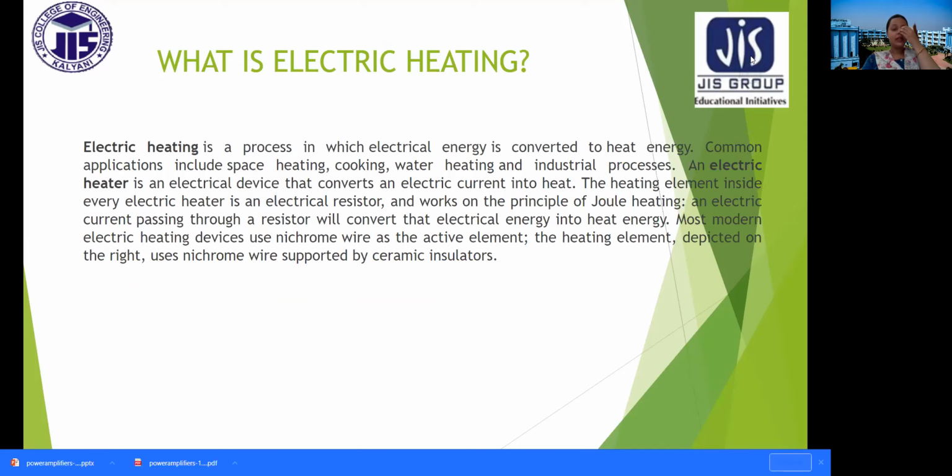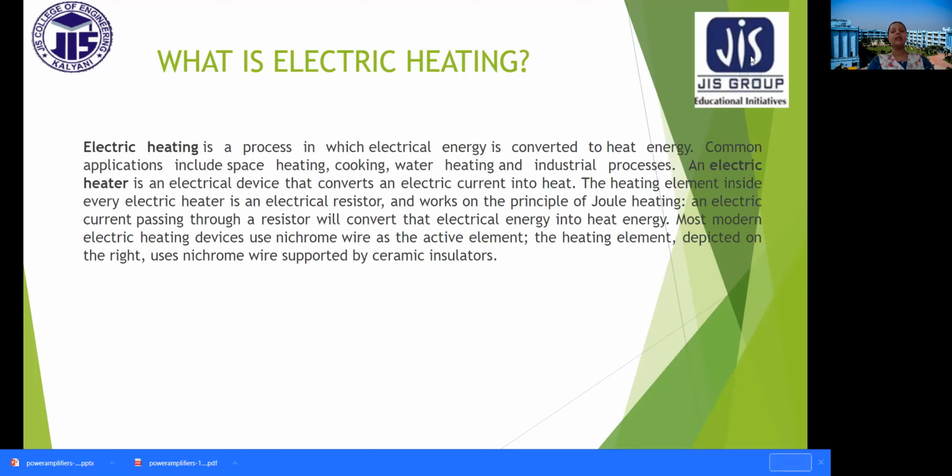Now, an electric heater is an electrical device that converts an electric current into heat. The heating element inside every electric heater is an electrical resistor and works on the principle of Joule heating. Right? We all know about Joule heating. Whenever an electric current passes through a resistor, it converts that electrical energy into heat energy. Now, most modern electric heating devices use nichrome as the active element.